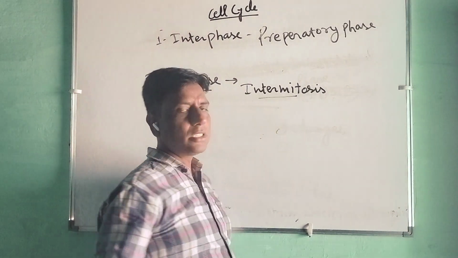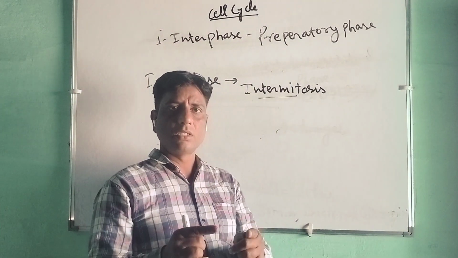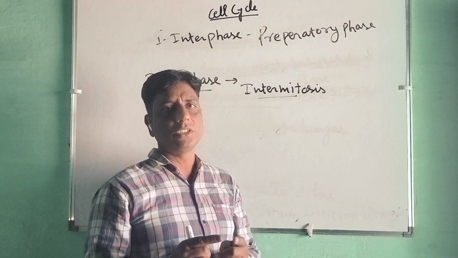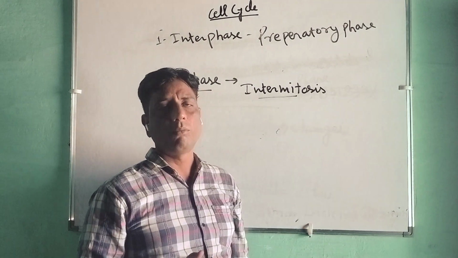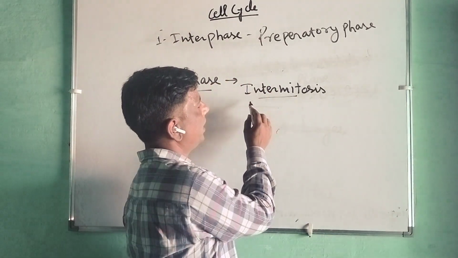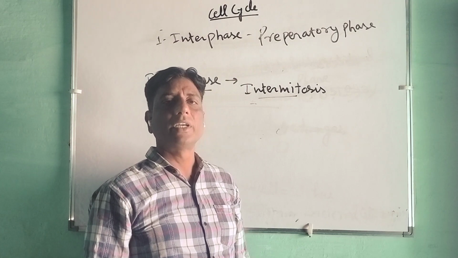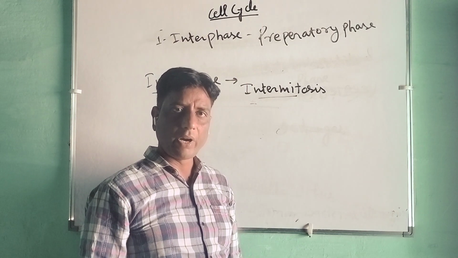That is why it is intermitosis. Between two divisional phases, between two M phases, interphase will come in origin. That's why it is termed as intermitosis.